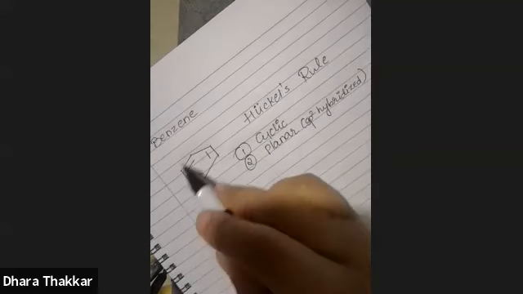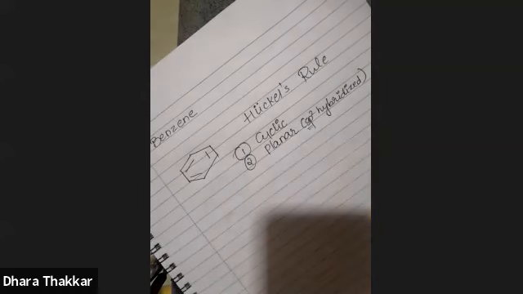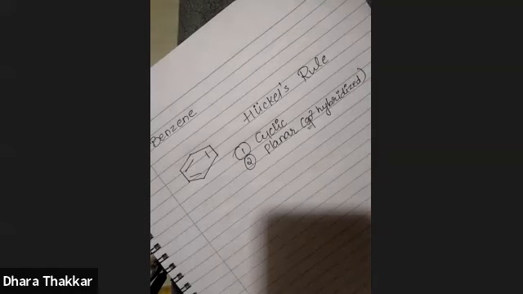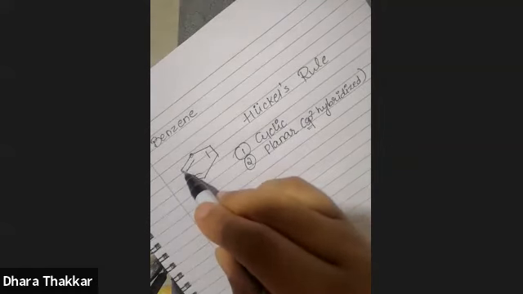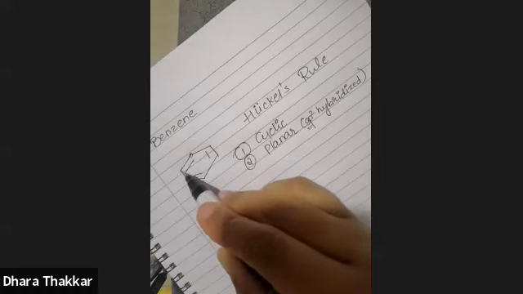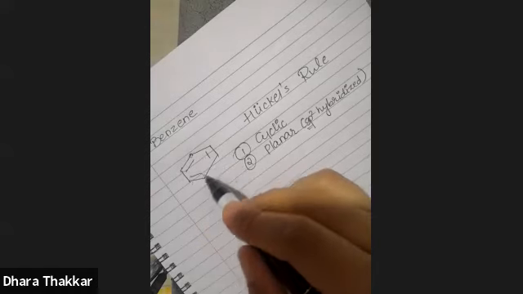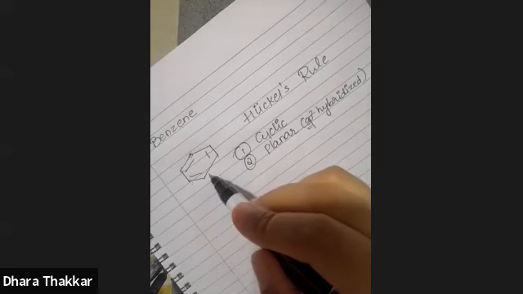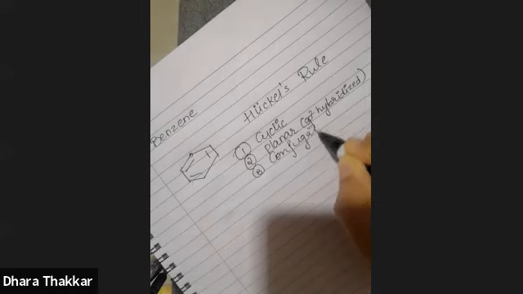So this molecule is cyclic. It is a six-membered cycle. It is planar, and in order to identify sp2 hybridization, you just have to remember that if there are double bonds, then the hybridization is sp2. There are 6 carbon atoms here, and each carbon has a double bond. For example, these 2 carbons share this double bond. Between here there is a single bond, but both the carbons have a double bond on the other side as well. The same is true for all 6 carbons. That means the hybridization of each carbon is sp2, so the molecule is planar. The third criterion is that there should be conjugation in the molecule.